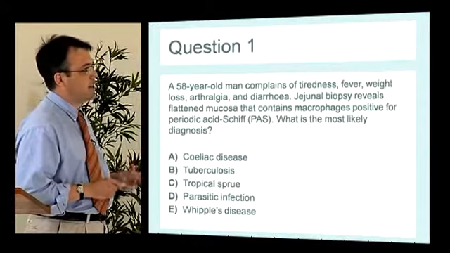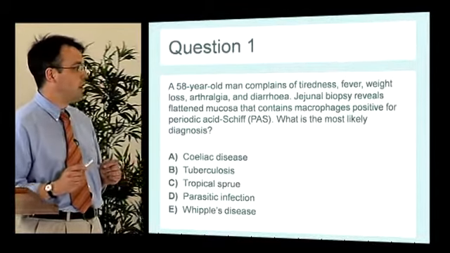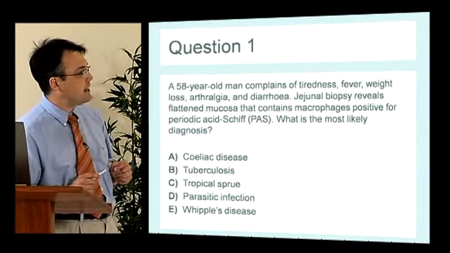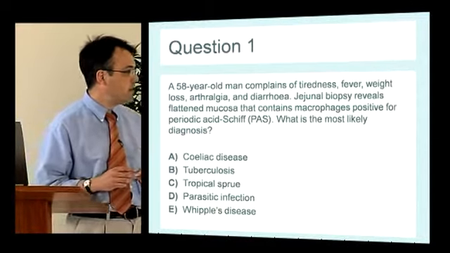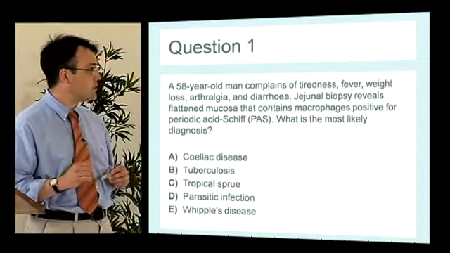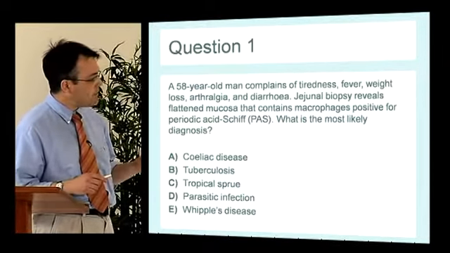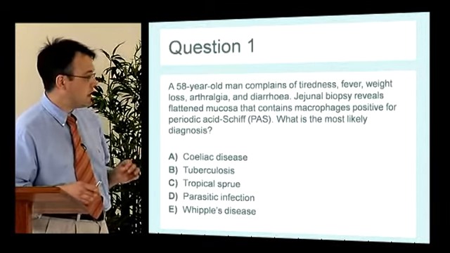So, we'll jump straight in with the first question. Question one is a 58-year-old man. He comes to see you complaining of tiredness, fever, weight loss, arthralgia, and diarrhea. He's had a jejunal biopsy, and this has shown abnormal flattened mucosa that contains macrophages positive for periodic acid Schiff. What's the most likely diagnosis? Have a look at the 5 options and make up your mind.